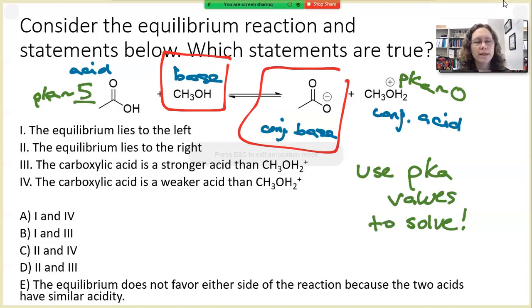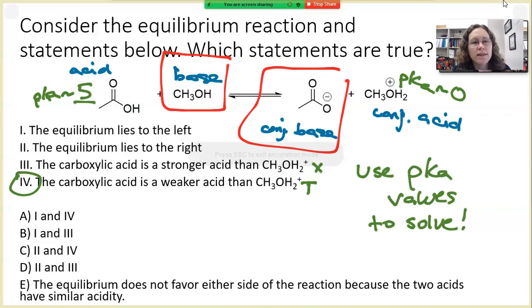So right off the bat, we can answer statements 3 versus 4. Statement 3 says the carboxylic acid is a stronger acid. That's false because its pKa is higher. Statement 4, the carboxylic acid is a weaker acid. That is true. We know that it's true because the pKa of the protonated alcohol is smaller, and so it is therefore a stronger acid.